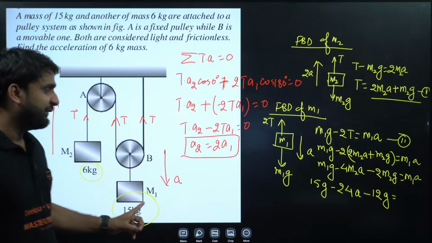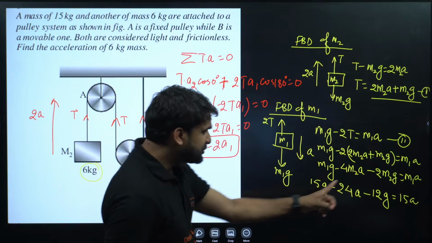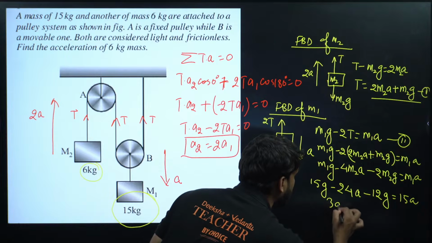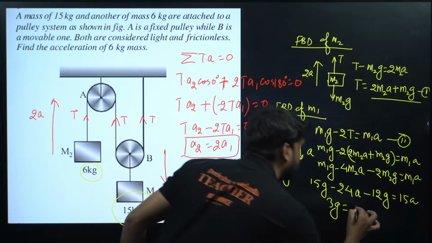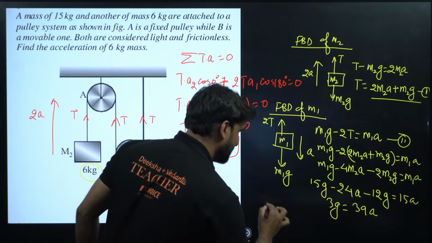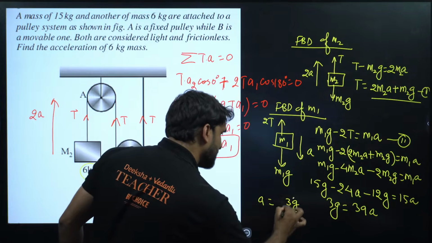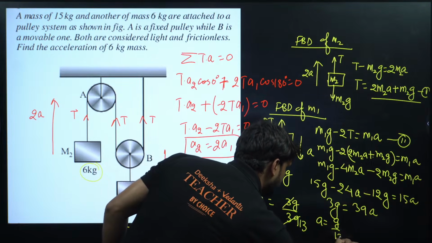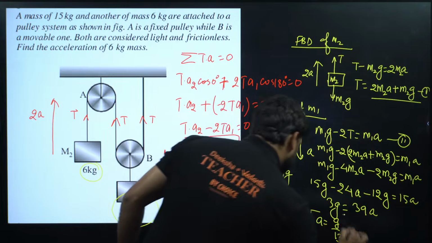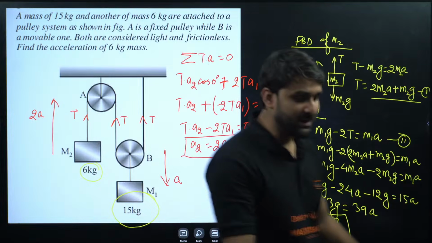M1 is what, my dear? 15. So 15A will be there. Now 15G minus 12G will be 3G, and this 24A will go there. So 24A plus 15A will be 39A. So A will be equal to 3G by 39, cancelled here. So A is equal to G by 13. This is the answer, and options are missed here. Don't worry, my dear champion, this is the answer.